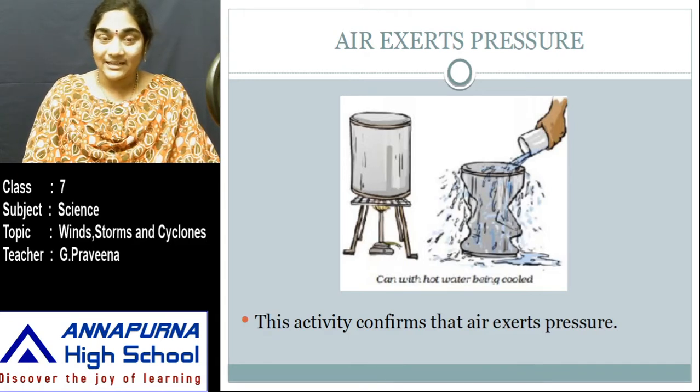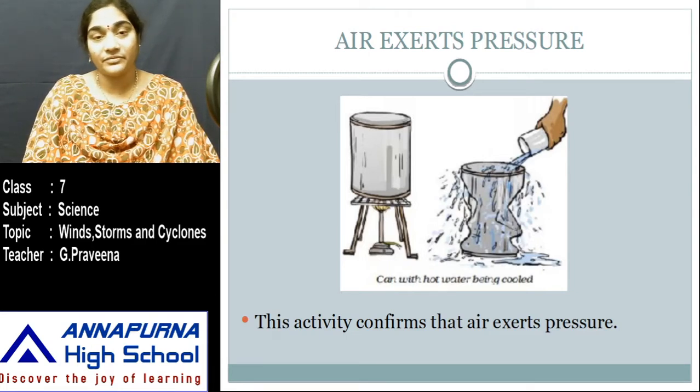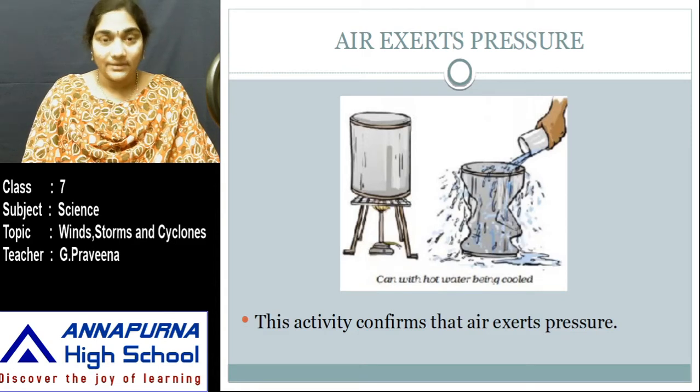So you can see that there is reduced air pressure inside the tin. The air pressure inside is very low when compared to the air pressure exerted from outside. So the tin gets distorted under running water. It is because the pressure outside the tin is more when compared to the pressure present inside the tin.